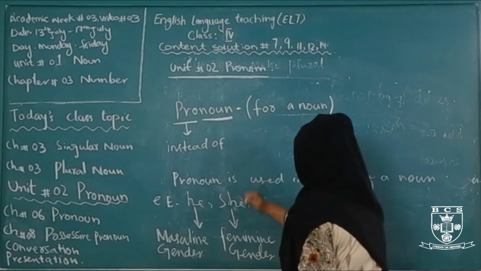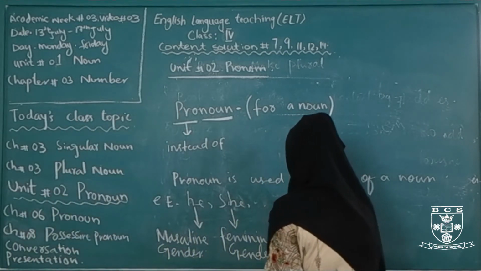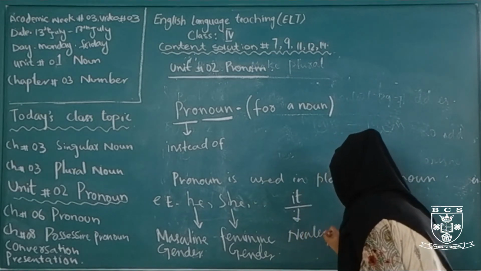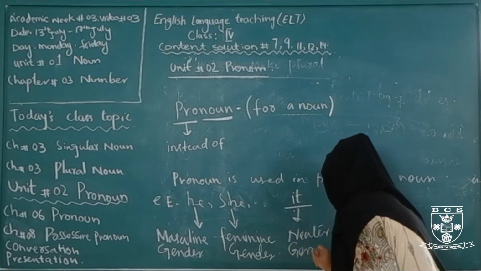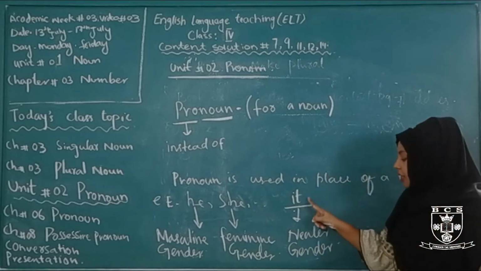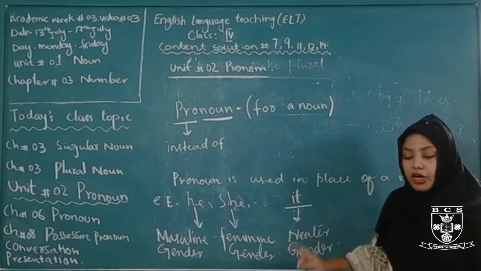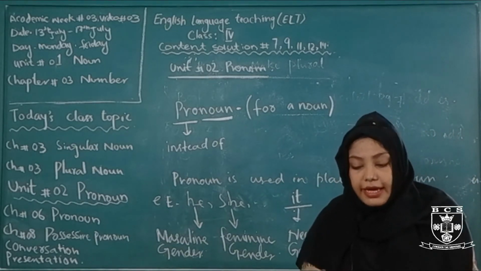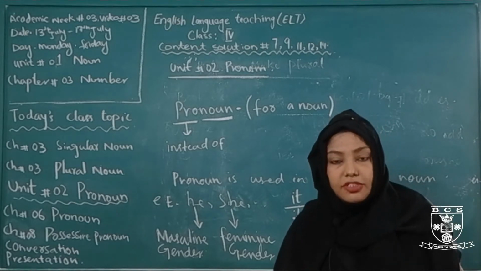And the pronoun it we use for neuter gender. What is neuter gender? Neuter gender shows the lifeless thing, ऐसी चीजें जिनमें that has no life, जिनमें life नहीं होती है.